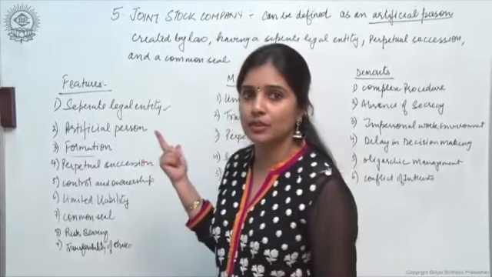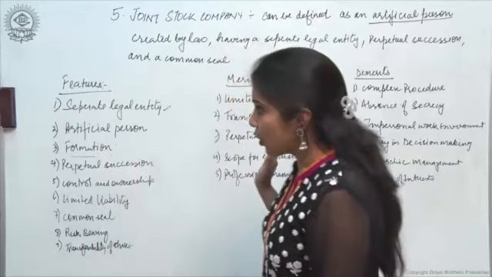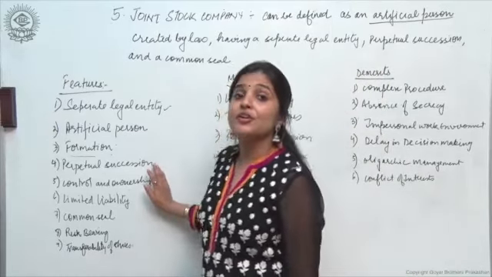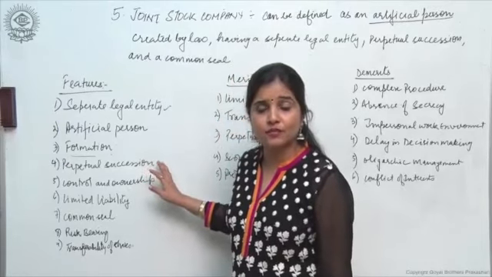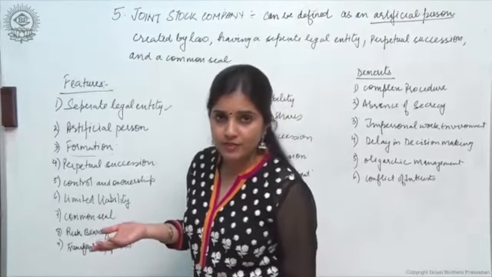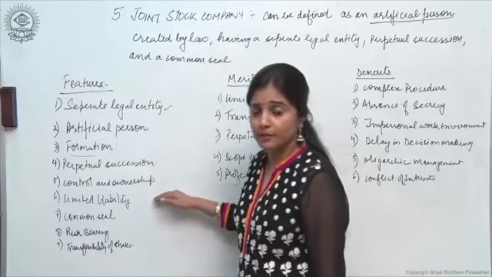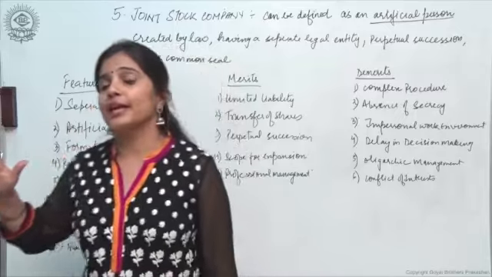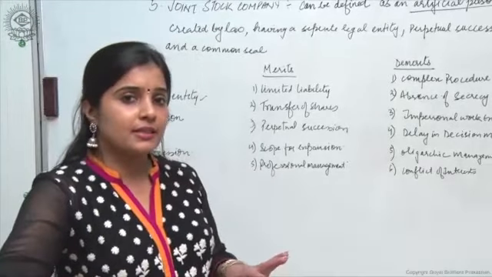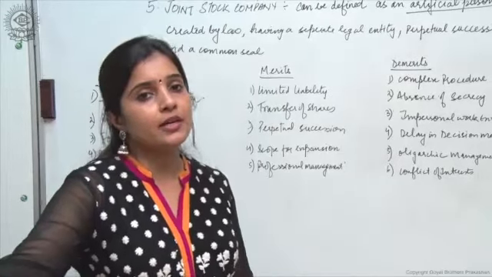So there is not one owner of the company, there are millions and zillions of owners of the company, right? But because the owners are spread over a wide geographical area, they select their representatives in the form of a board of directors. Those representatives, the directors, are the ones who take the major decisions for the company. It is not the owners who take the decisions, but the board of directors who take the decisions for managing the affairs of the company, right?